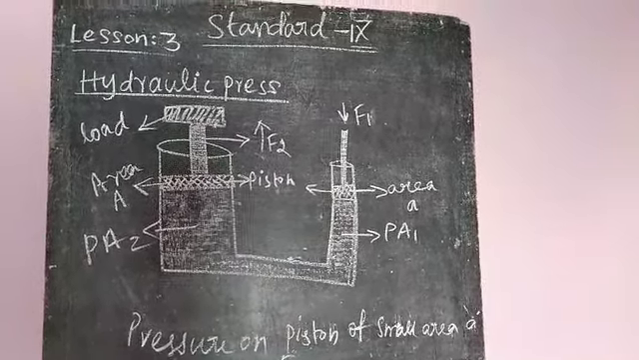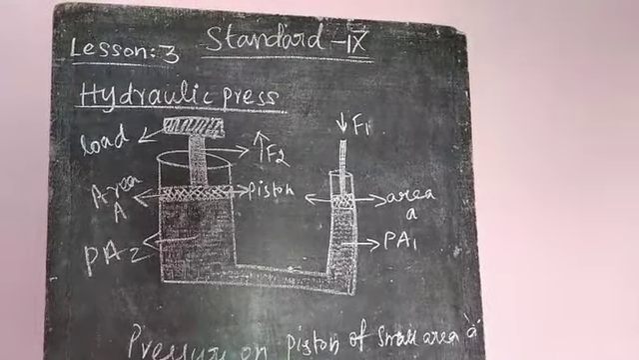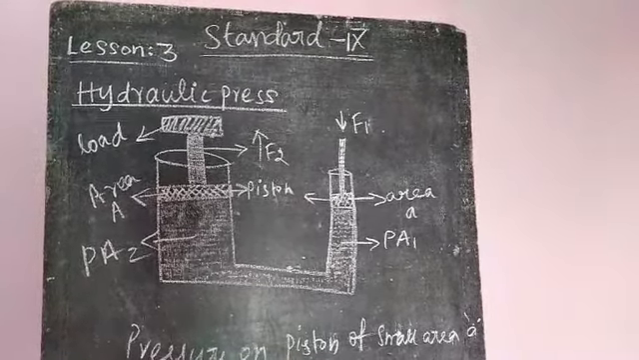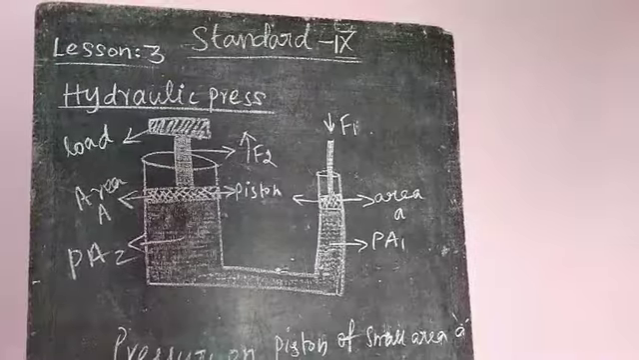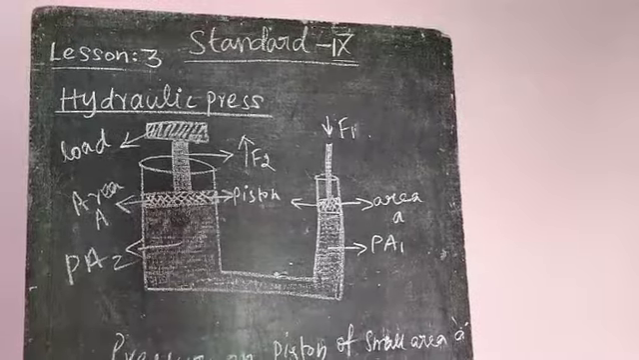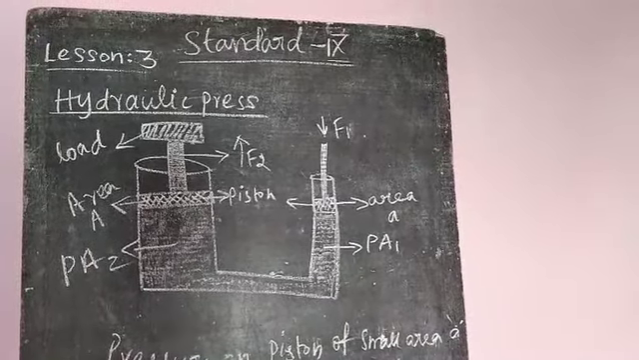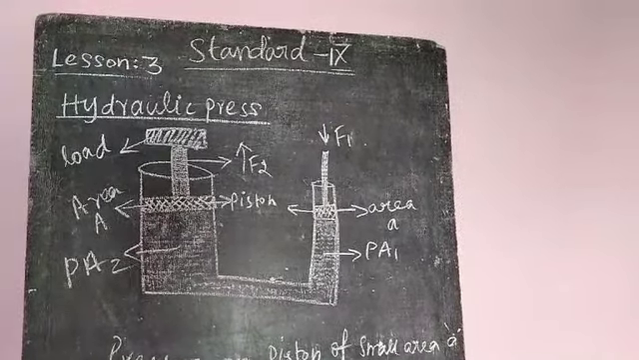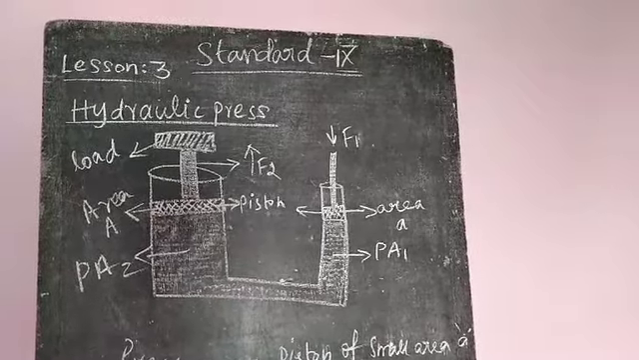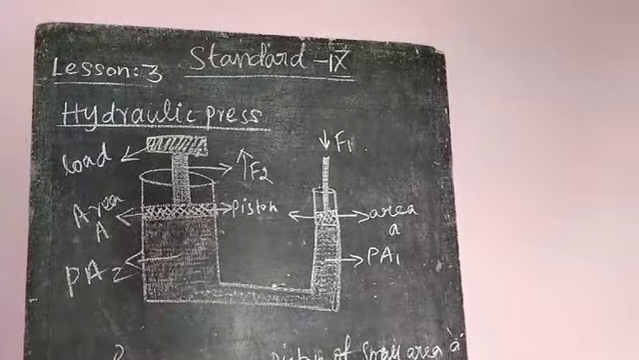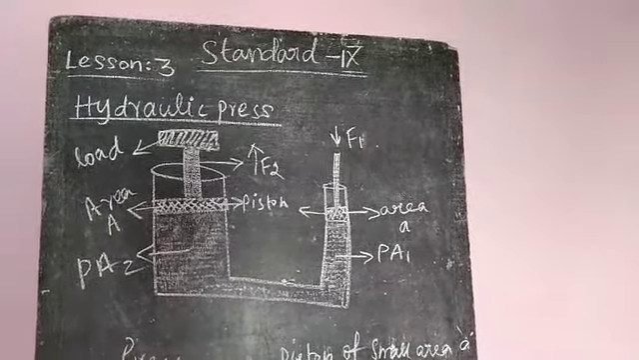It consists of two cylinders. They have different areas of cross section, A1 and A2. The cylinder is fitted with a piston of small area a at the smaller open end. A piston of area capital A is fitted on the larger open end. The weight to be lifted is placed on the piston of area A at the larger end.